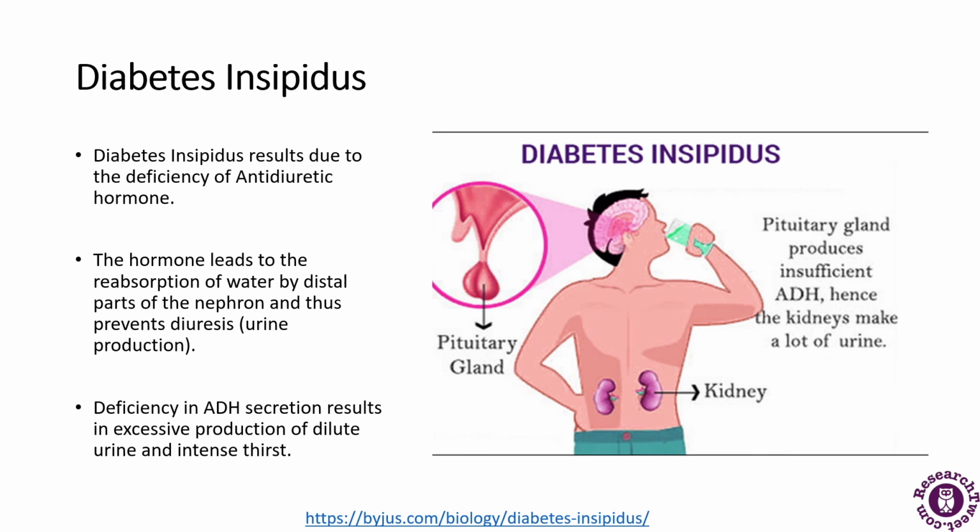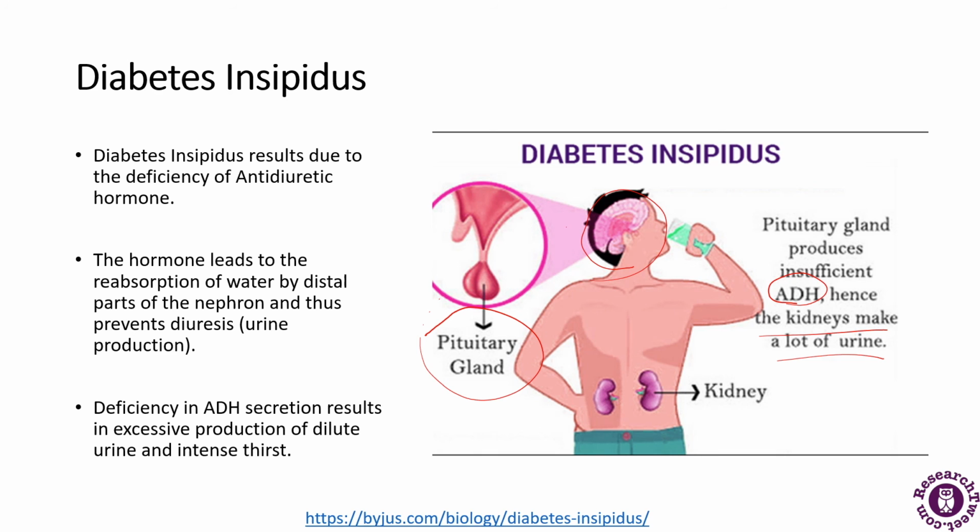So this is the picture representing the pituitary gland and the kidney also. The pituitary gland is in the brain, so it is represented as a magnified view. And here is a condition in which the pituitary gland produces insufficient ADH and hence the kidney makes a lot of urine. So this is the condition.